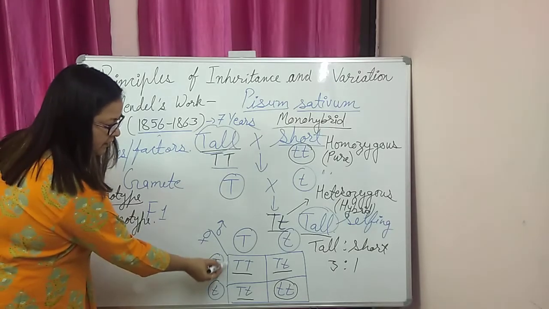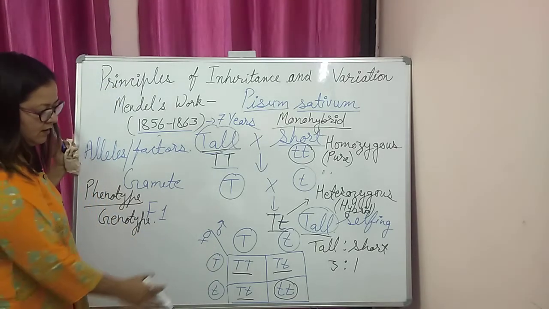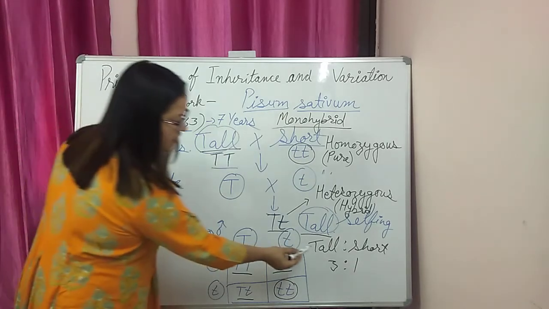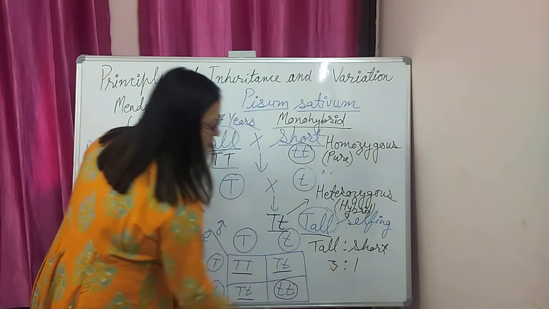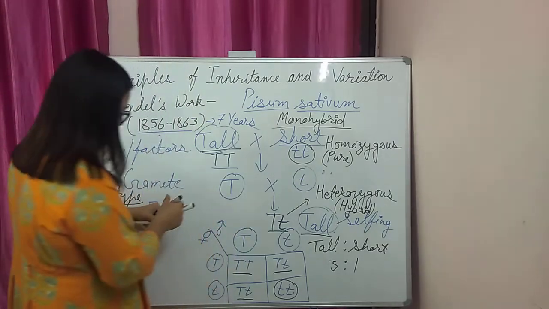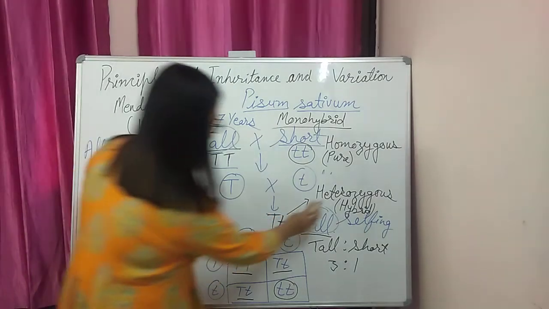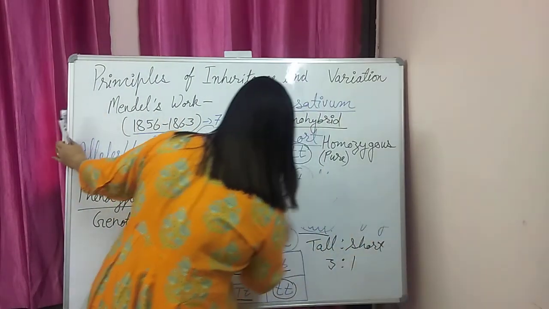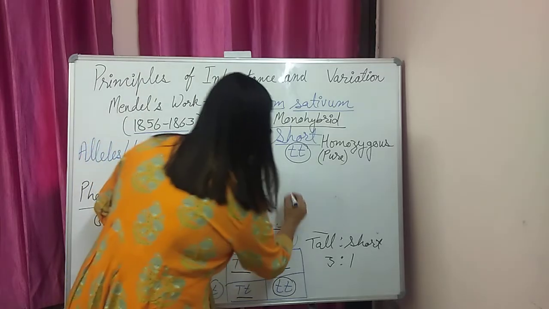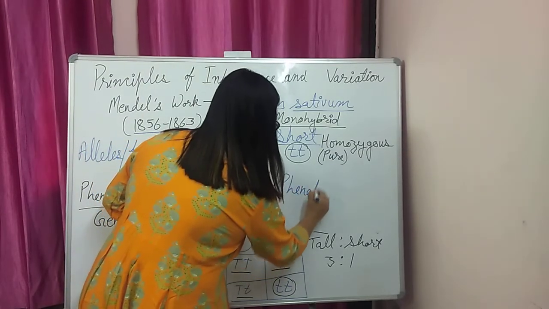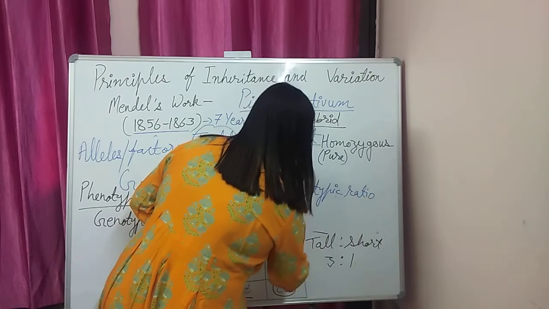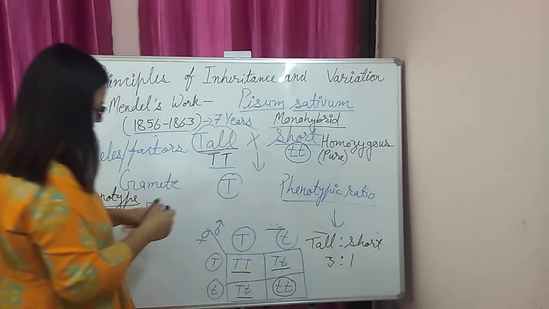Next, this is called a Punnett square. When we observe the plants in the F2 generation, we have a ratio of tall and short plants, that is 3:1. This ratio is called the phenotypic ratio of the F2 generation.